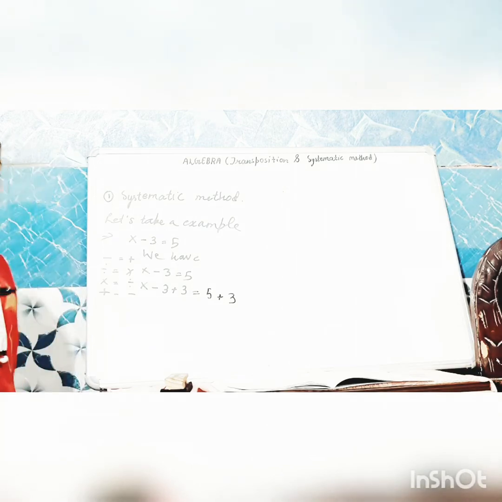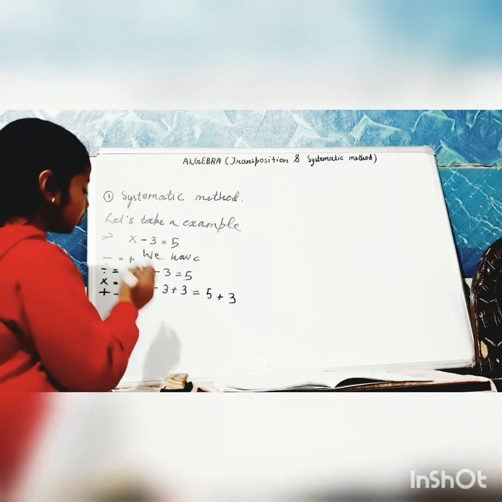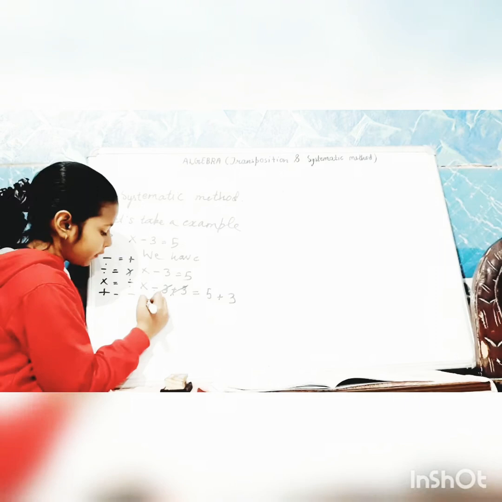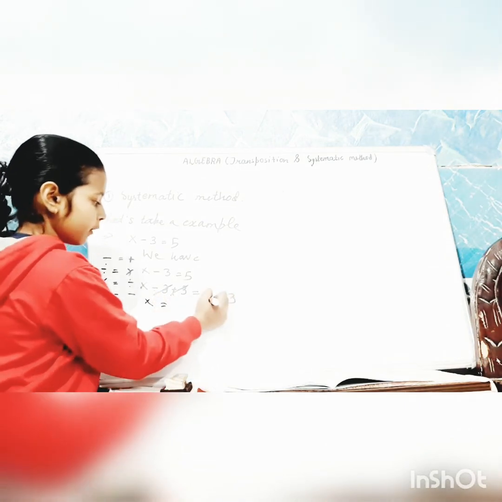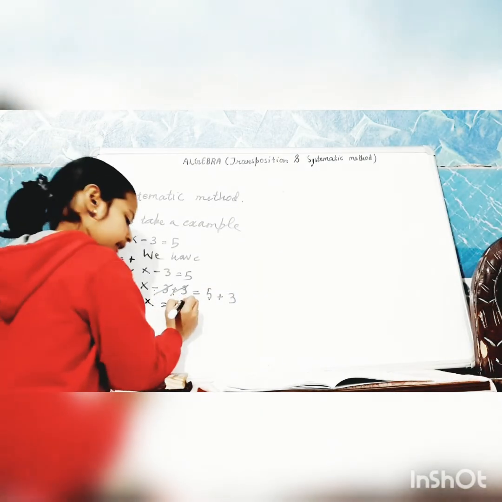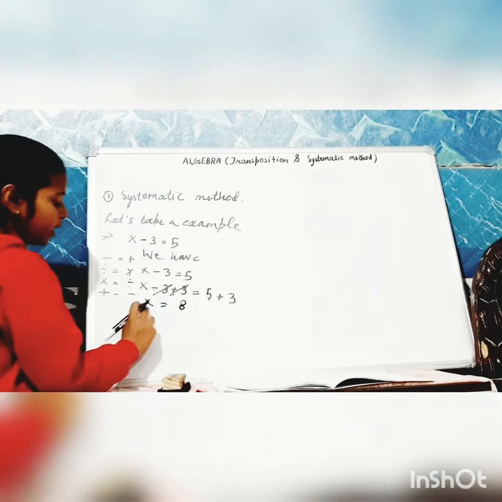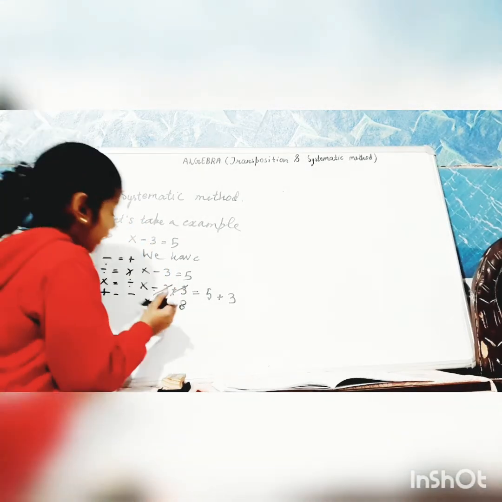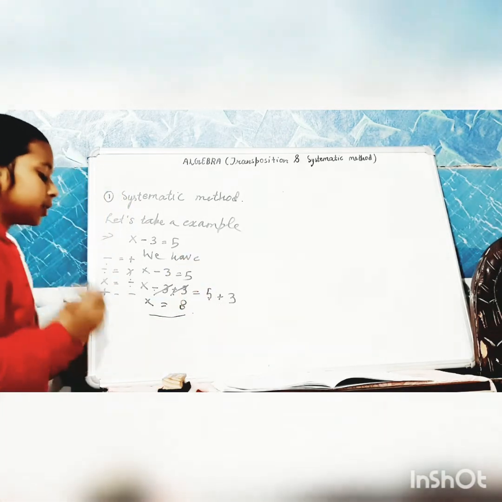So, if you have learned integers, you know that minus plus is equals to minus. So, 3 minus 3 means it's 0. So, the value of x becomes 5 plus 3, which is known as 8. So, 5 plus 3, 8. So, x is equals to 8. Now, we have to check it. Is it correct that x is equals to 8?